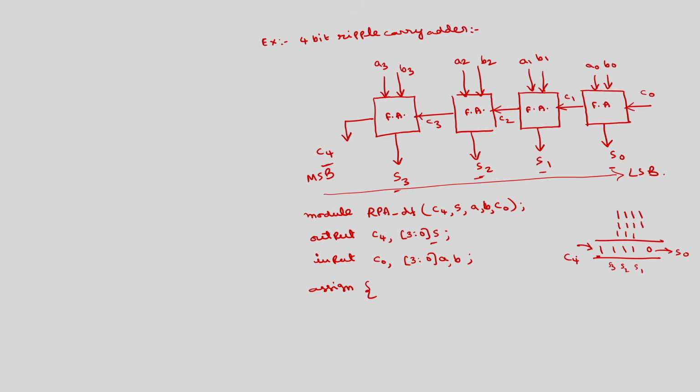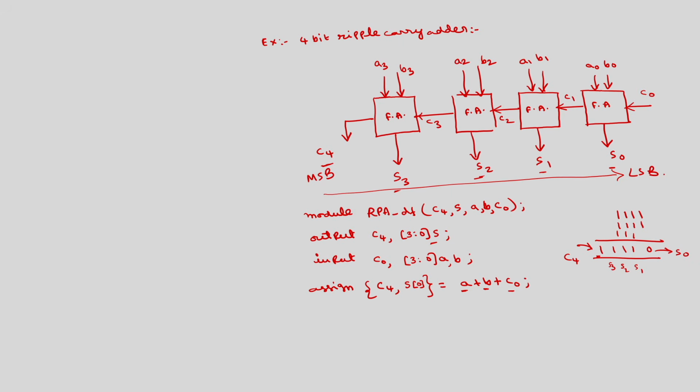Okay. So, here the MSB is C4. Assign C4 comma, the LSB is S0, or you can simply write S also. So, what is that? It is simply A plus B plus C0. This A will take a 4 bit number, this will take a 4 bit number, this is a 1 bit number.